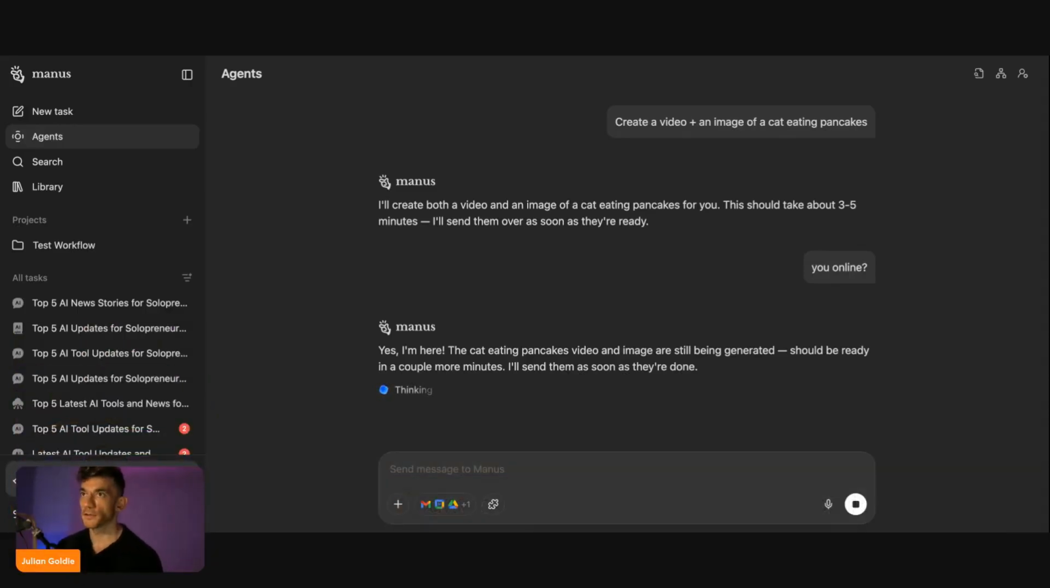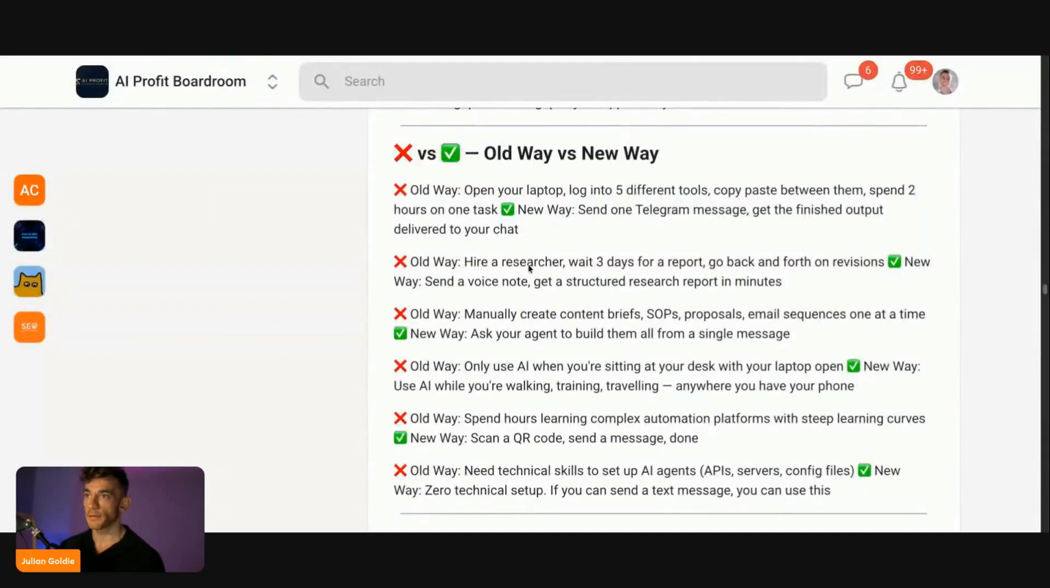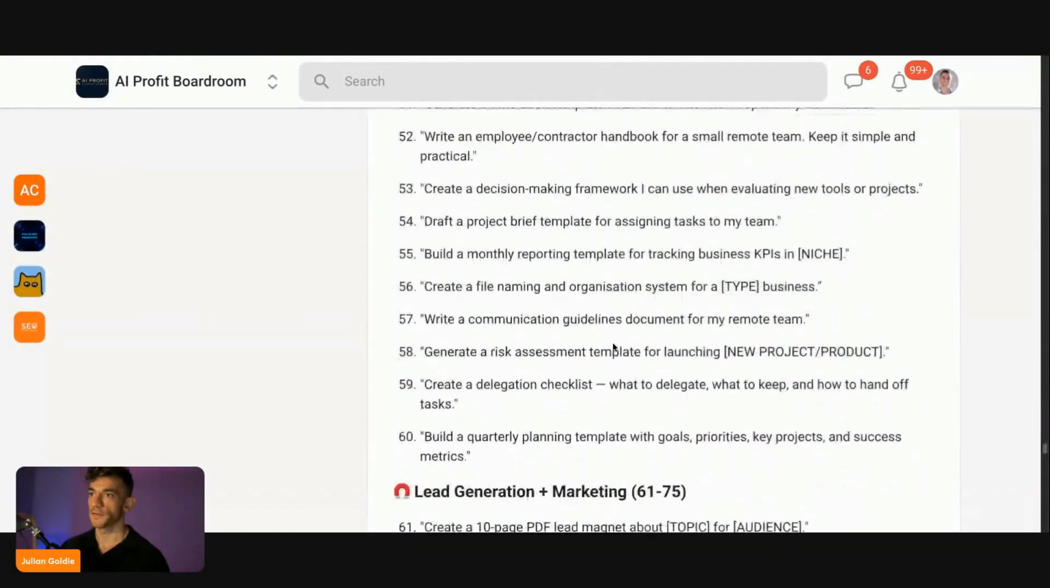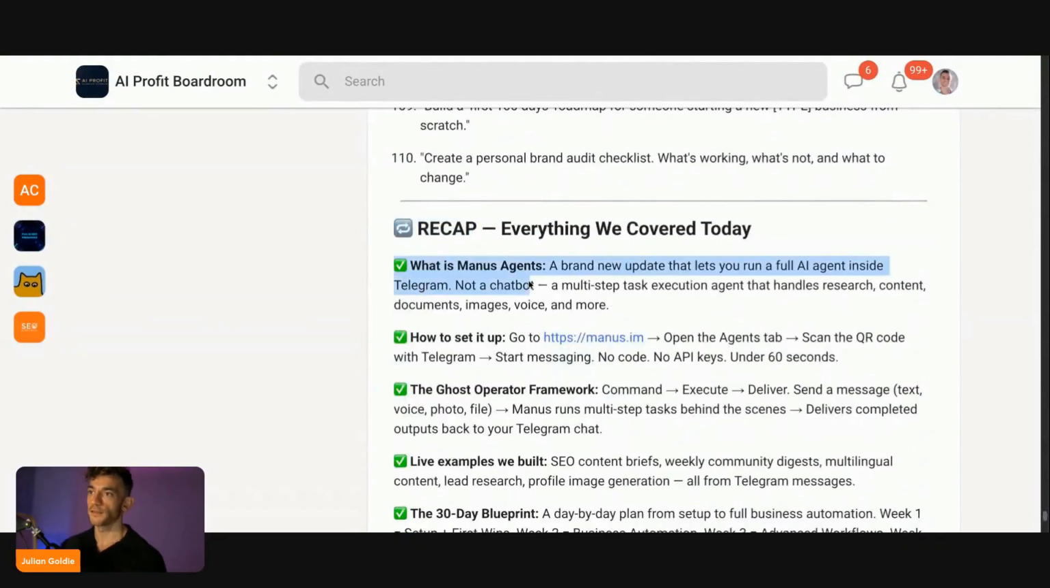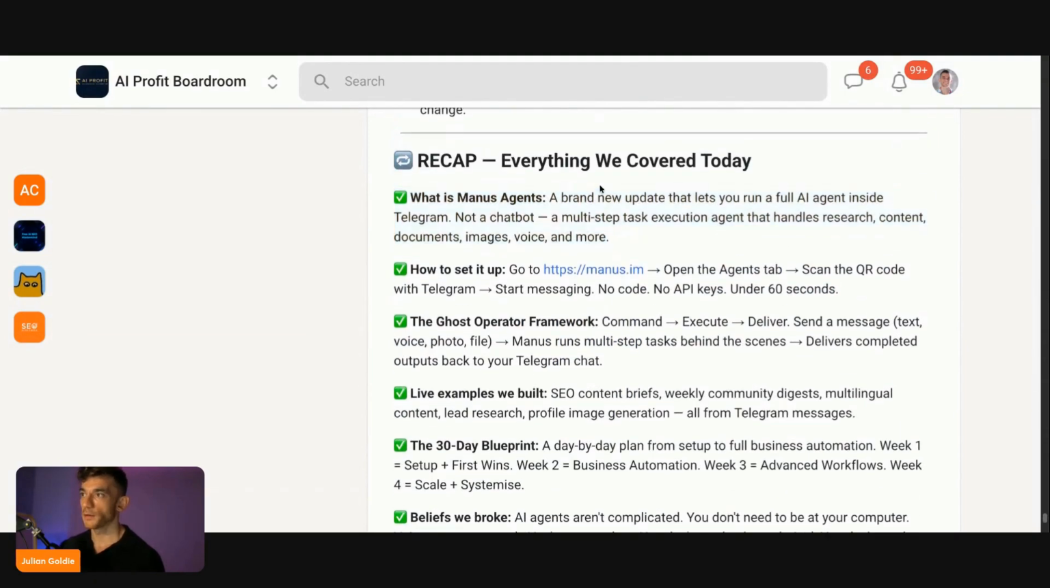So that's basically it for using Manus. Just to recap here, in terms of what we've looked at today, what is Manus Agents? It's a brand new update that lets you run a full AI agent inside Telegram. It's not a chatbot, it's a multi-step task execution agent that handles research, content, documents, images, videos, voice, and lots more.